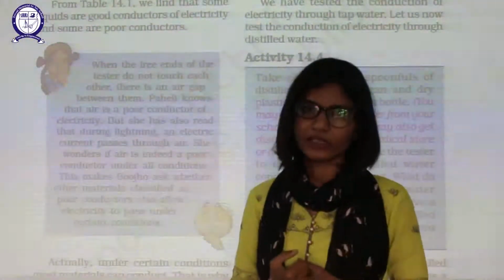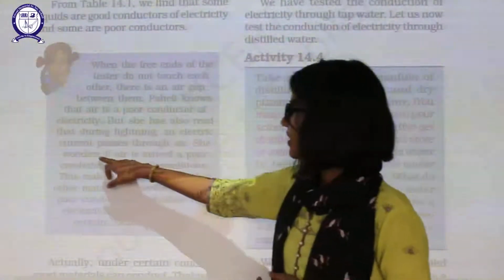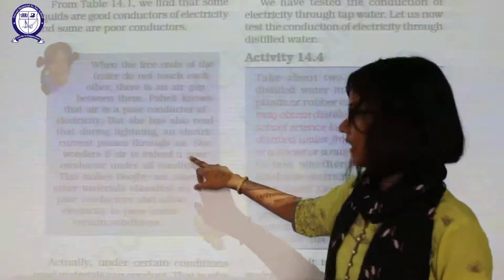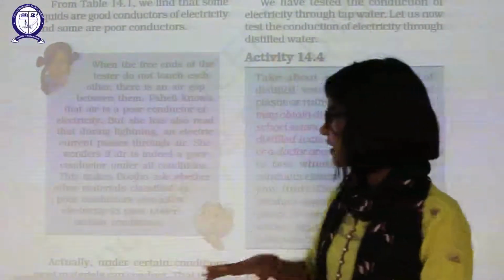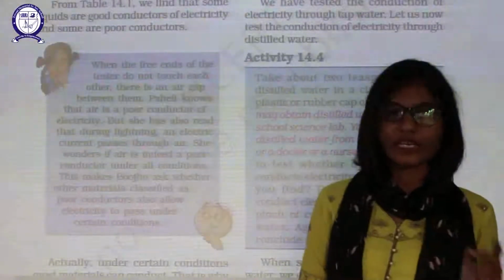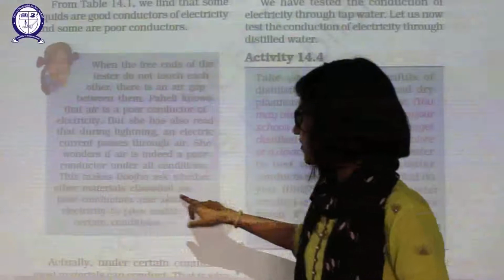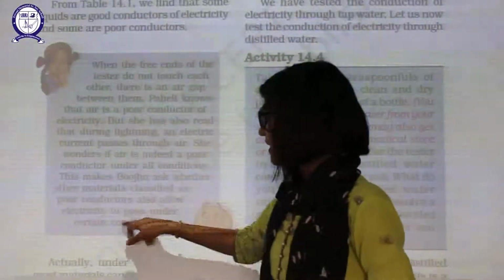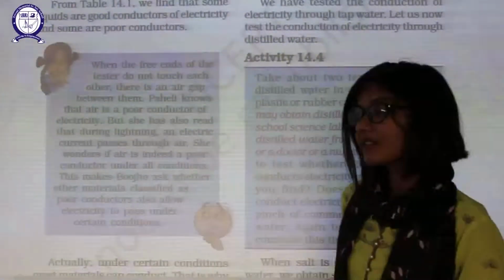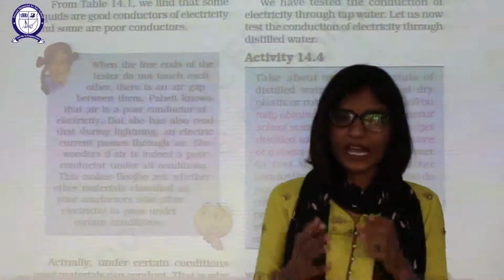Air is a poor conductor of electricity, but it shows lightning. She wonders if air is indeed a poor conductor under all conditions. How does it conduct electricity during lightning? This makes Boojho ask whether other materials classified as poor conductors also allow electricity to pass under certain conditions. And I have given you this idea.